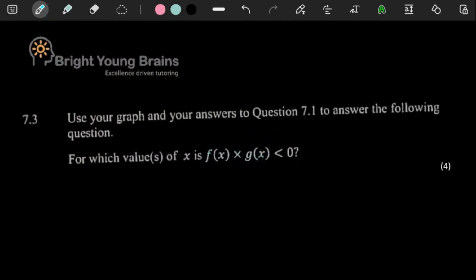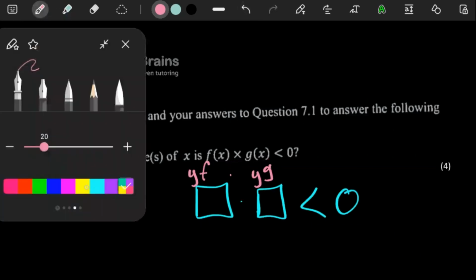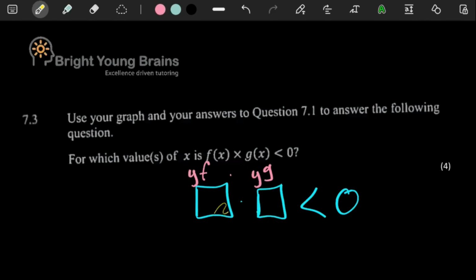Well, remember, this is just saying you're taking one value times another value. Where is that going to give you a number smaller than 0? So this is just saying the y values of f multiplied by the y values of g. They want us to give where those will be giving us a value that is smaller than 0.